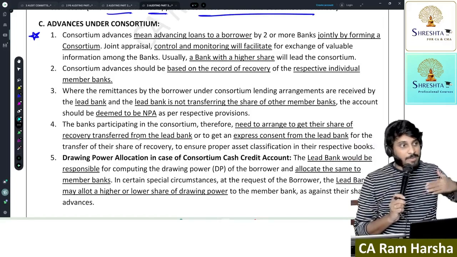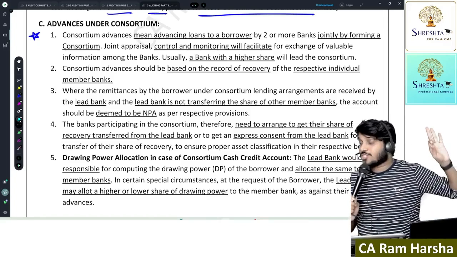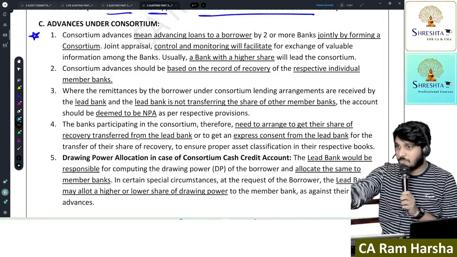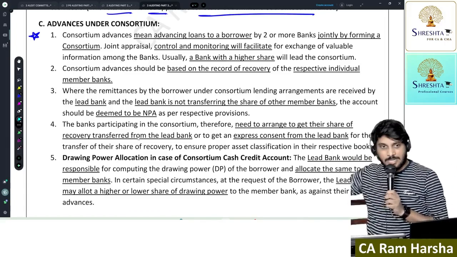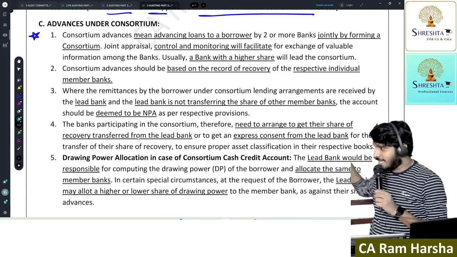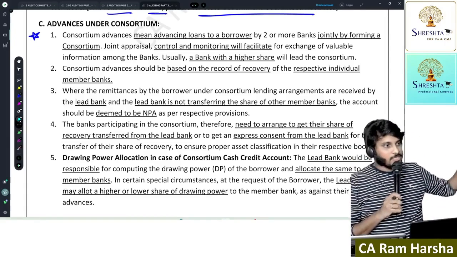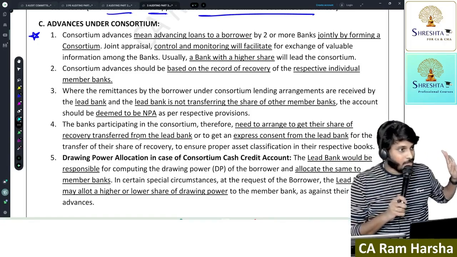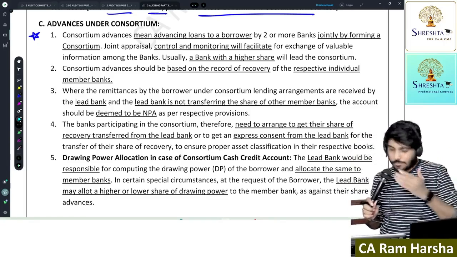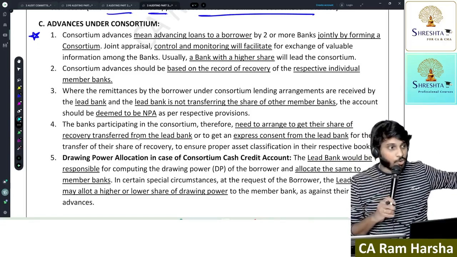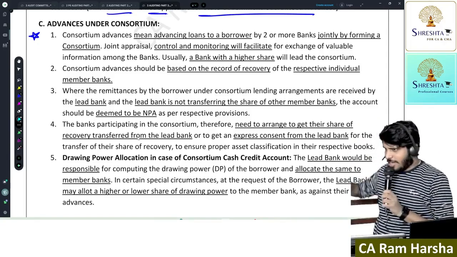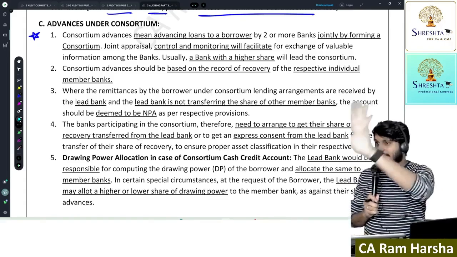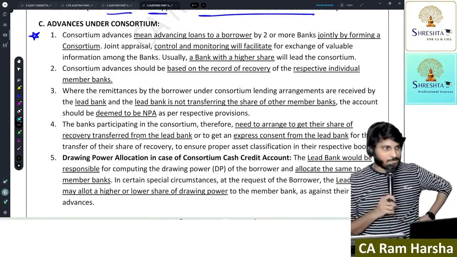Now here, how should the NPA norm be applied? The NPA norm should be applied by the individual bank based on their record of recovery. Example, the customer is paying SBI on time. HDFC Bank is getting paid on time. ICICI is getting paid on time. Indian Overseas Bank and Syndicate Bank are not getting paid on time. They both were defaulted more than 90 days. Now should all 5 banks treat this loan as NPA, or only those 2 banks? Exactly. That is what this entire discussion is.